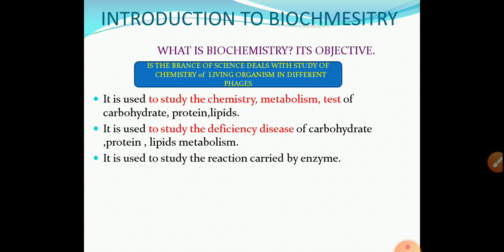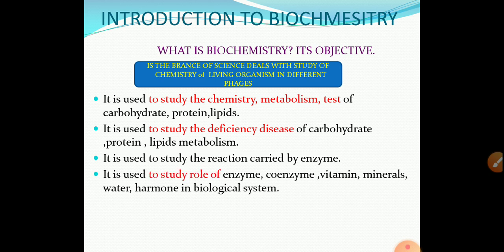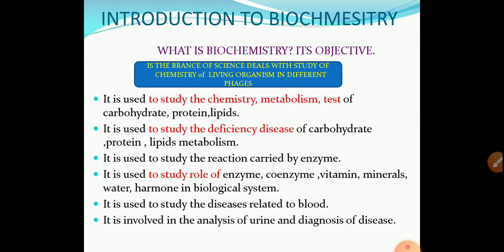It is also useful to study the reactions carried out by the different types of enzyme, and the role of enzyme, coenzyme, vitamin, minerals, water, hormone in the biological system. It is used to study diseases related to blood, to analyze blood, and to analyze urine samples for diagnosis of diseases. These are the importance and scope of biochemistry.